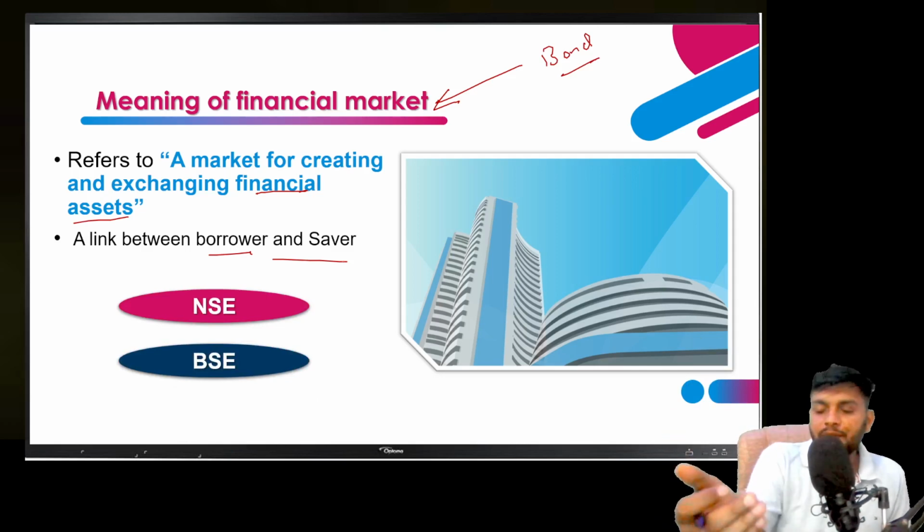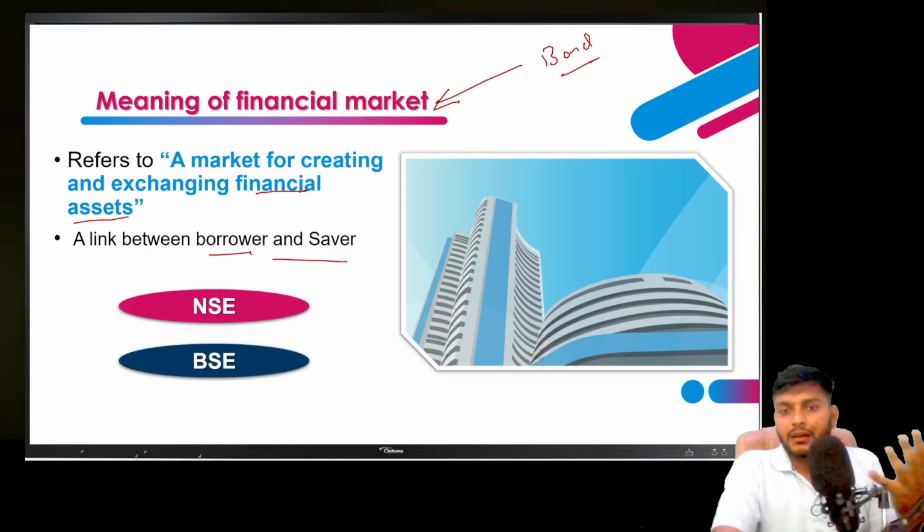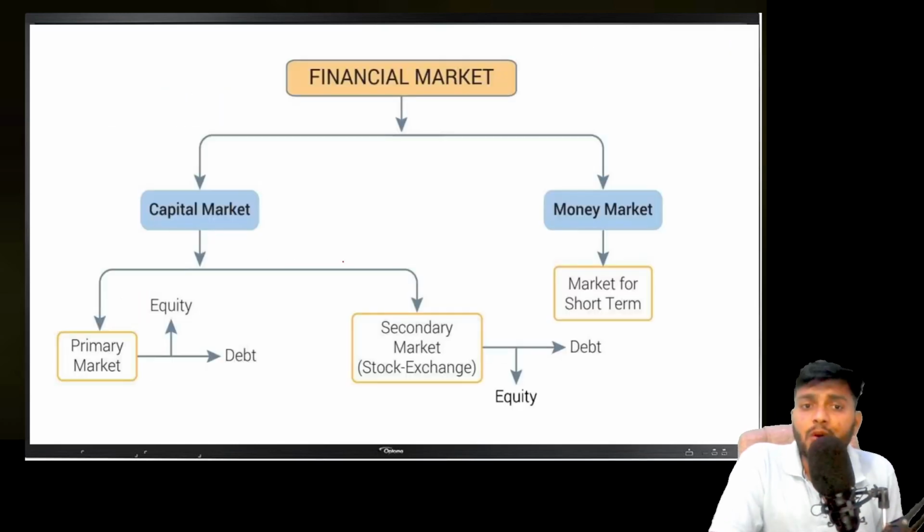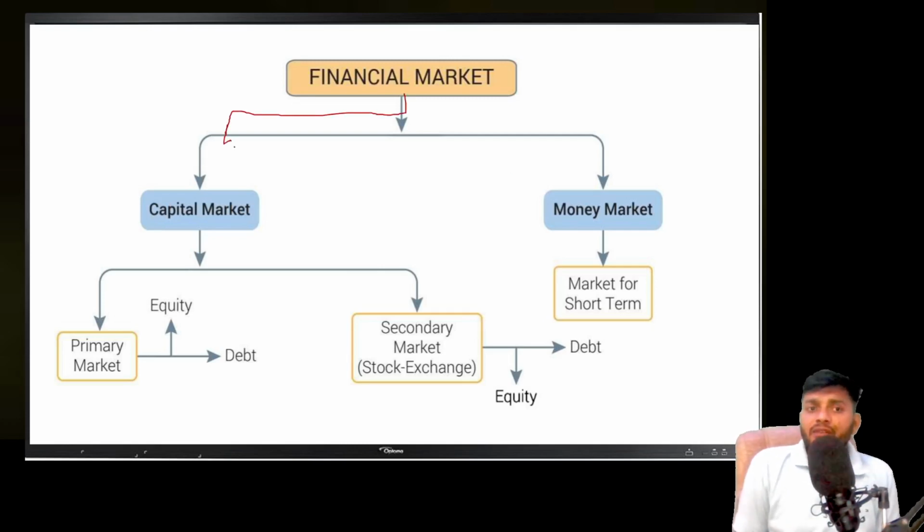So we have two popular financial markets in our country. The first is the National Stock Exchange, the second is the Bombay Stock Exchange. And when you talk about the financial market, you can classify it into two parts. First is the capital market and second is the money market.